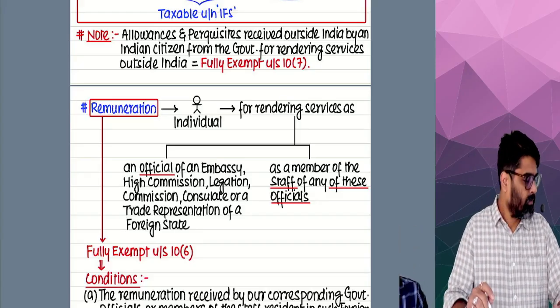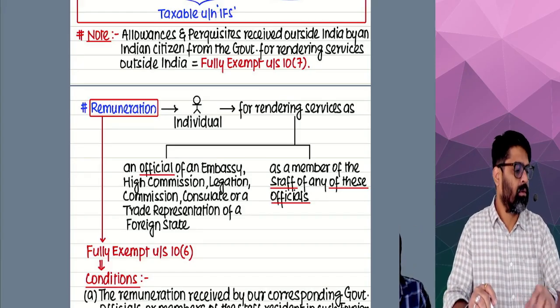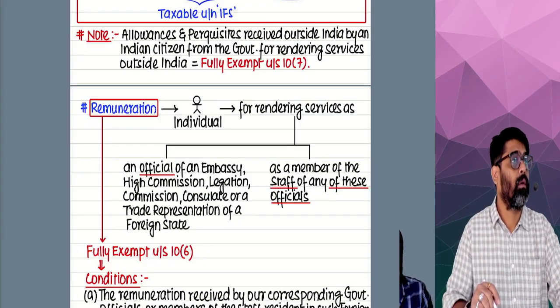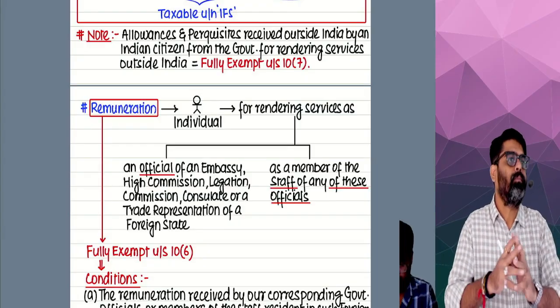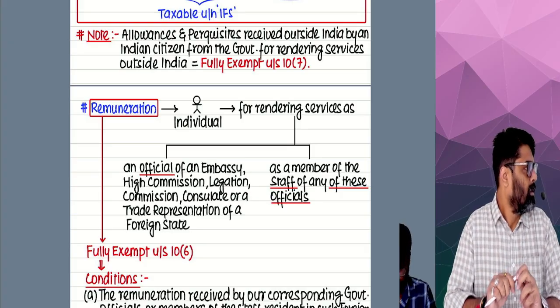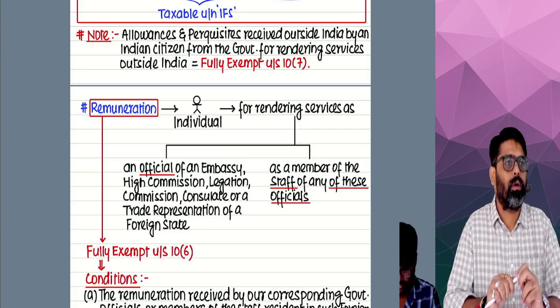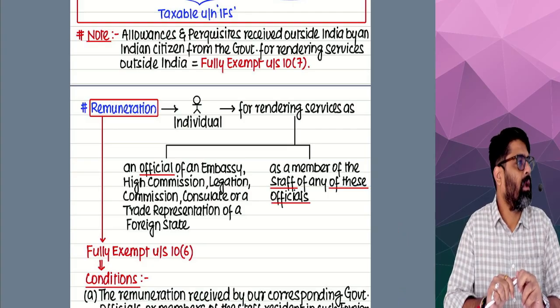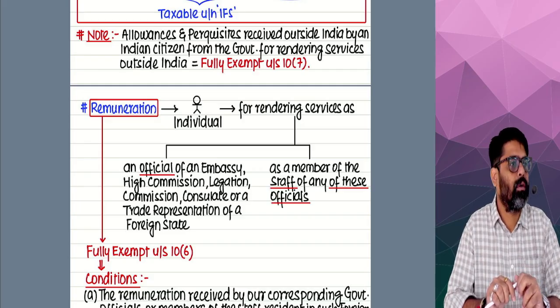So, guys, yesterday we started with salaries, right? In salaries, we did the introduction, section 15, the charging section. The charging section says that salary will be taxable under this head. On what basis? Due or receipt, whichever is earlier.